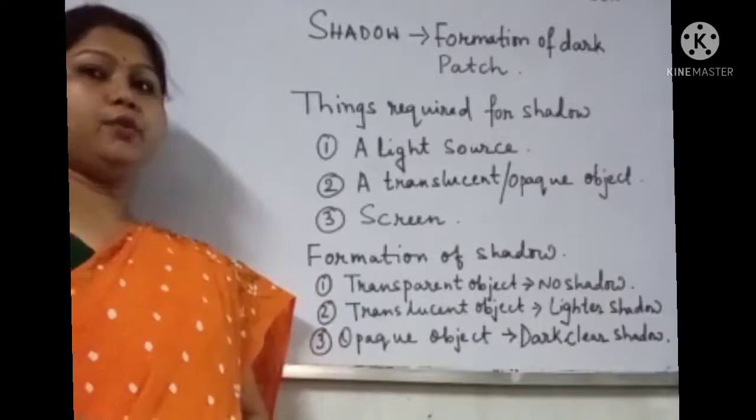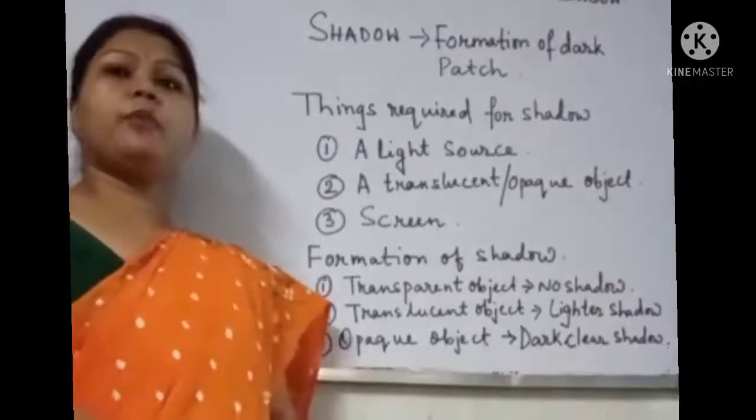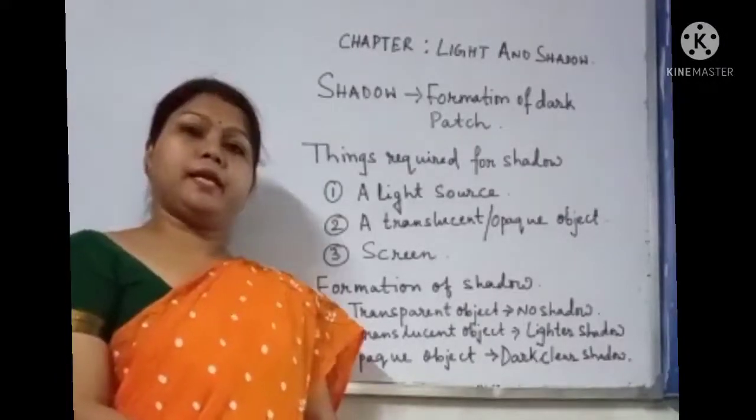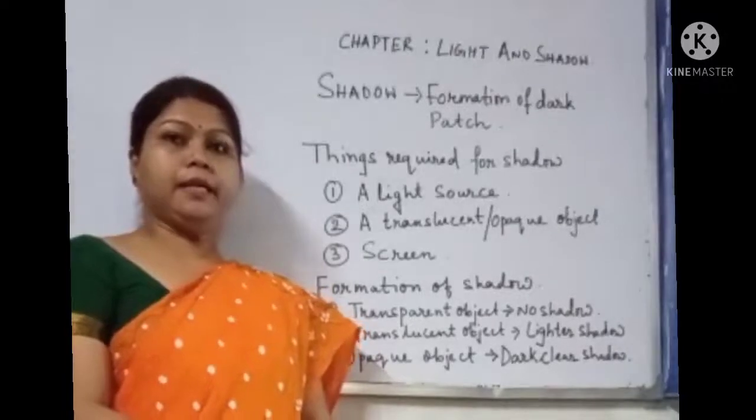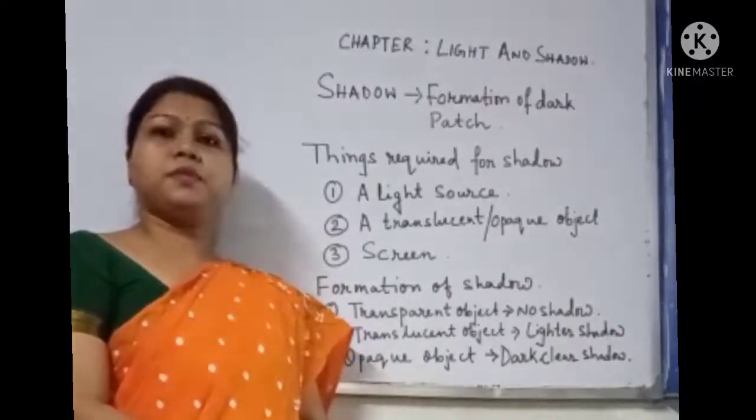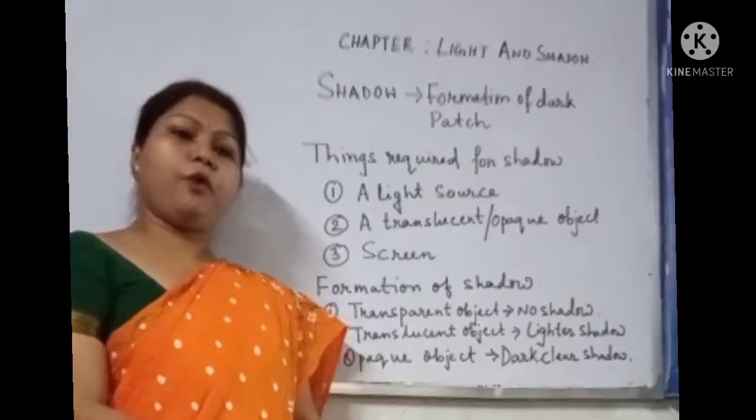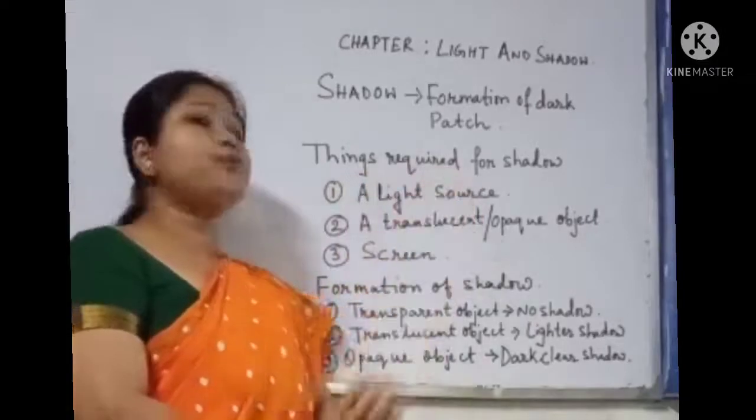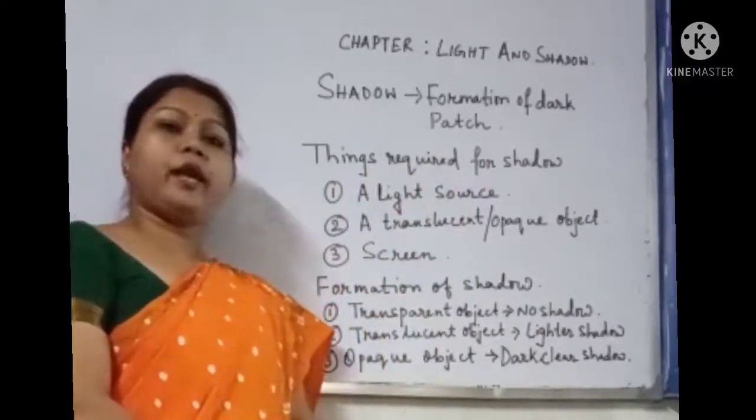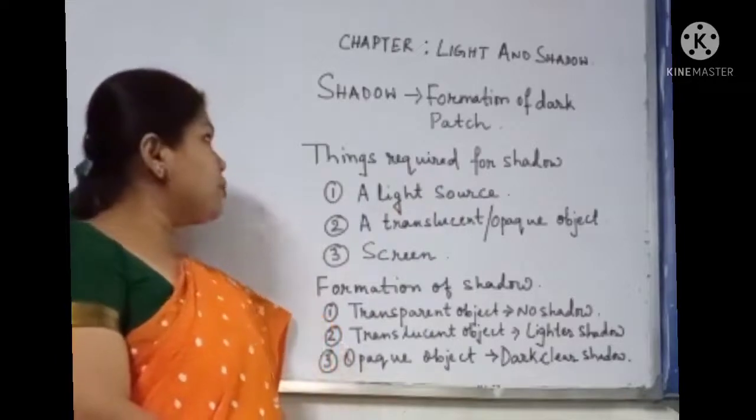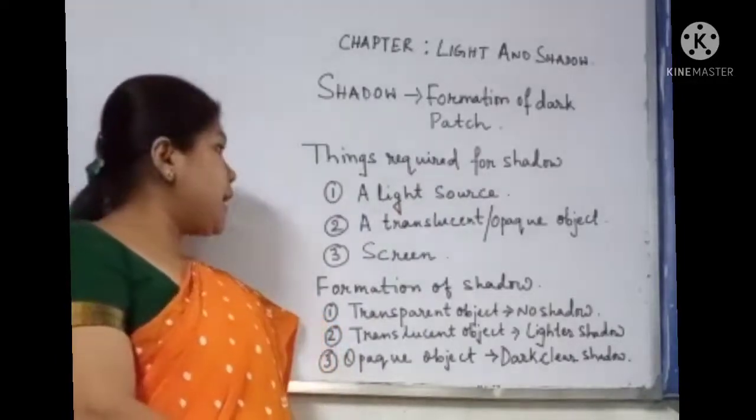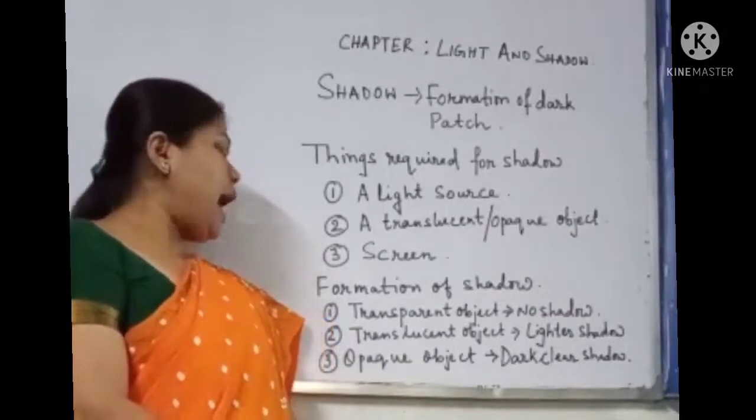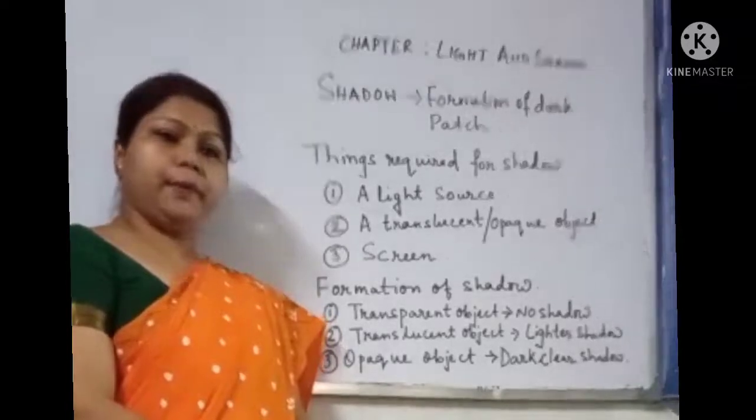Now I will explain shadow. Shadow means the formation of a dark patch. When an object is placed in front of a source of light, a dark patch forms. This dark patch that forms is known as shadow. Now, things required for shadow. Three things are required for forming a shadow. First is a light source. Second, a translucent or an opaque object. And the third one is a screen.